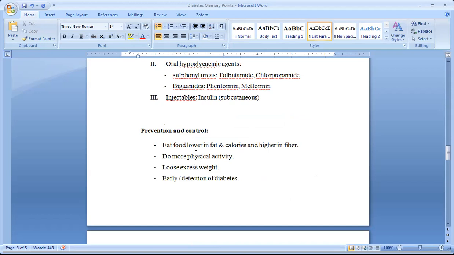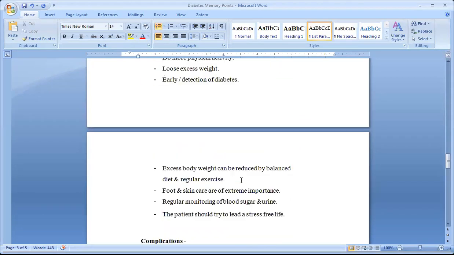Prevention and control: how can we control it? Eat food lower in fat and lower in carbs, with fiber high. Do more physical activity, lose excess weight, and detect diabetes mellitus early.